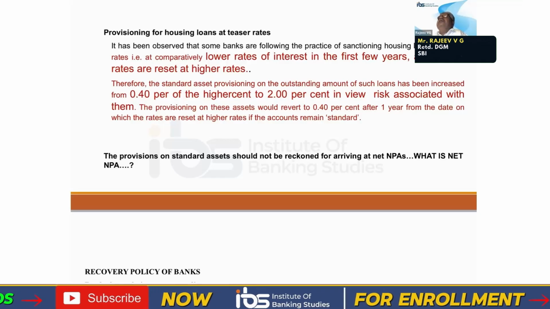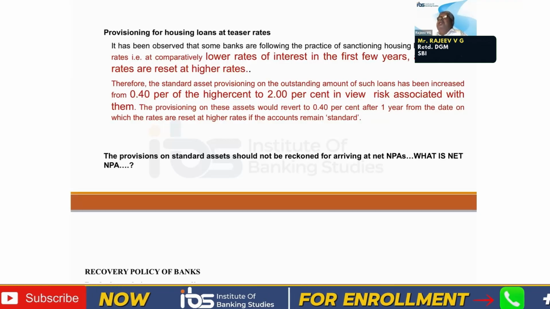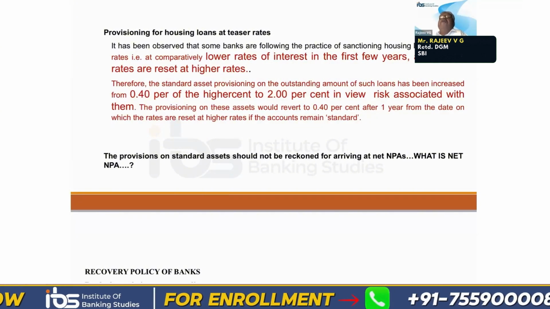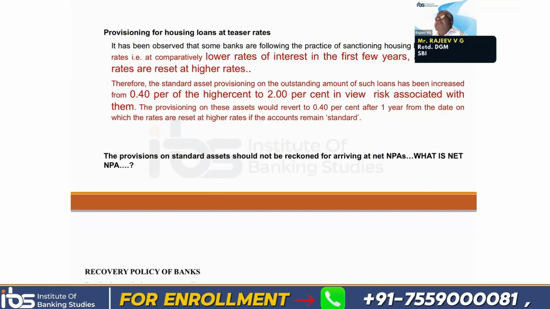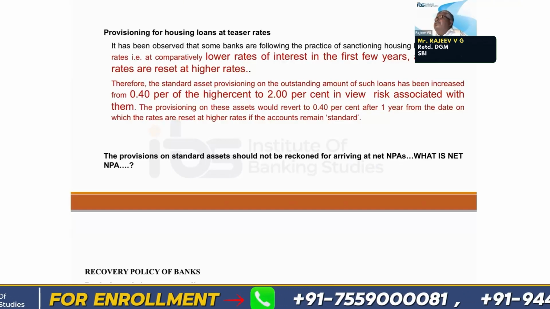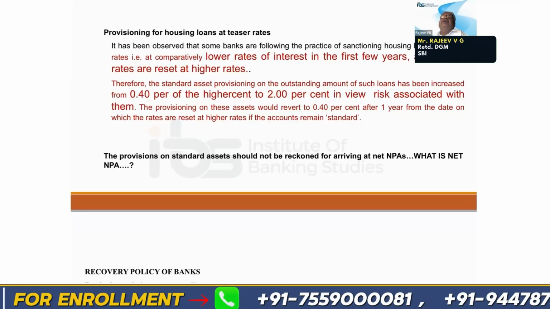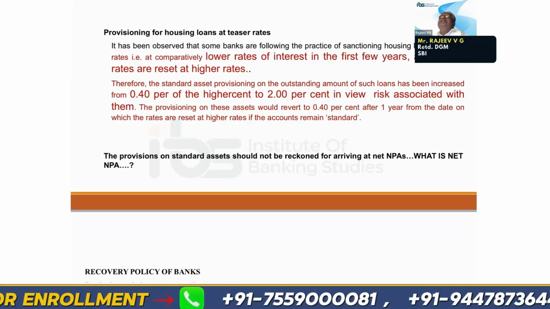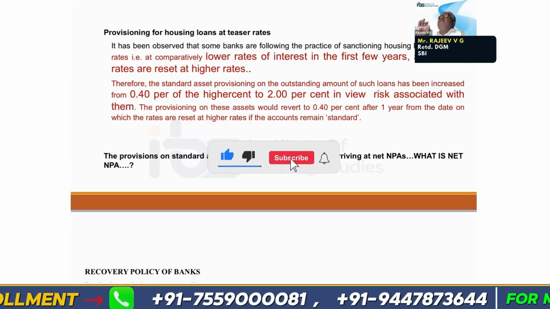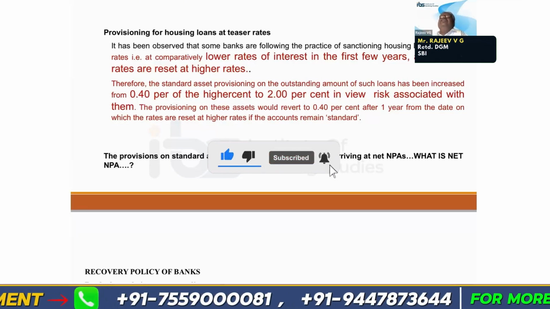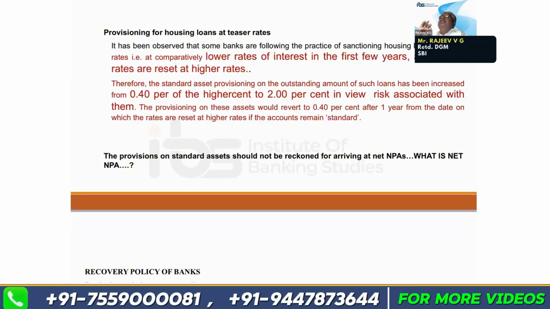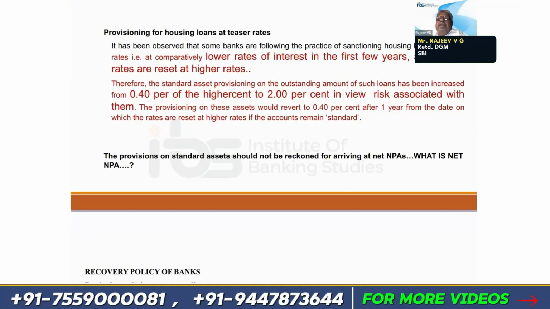Since more risk is there, more provision has to be made in respect of teaser rate loans for the period for which the concessional rate is given. If it is for 1 year, for that 1 year. And if it is for 2 years, then for 2 years, you have to provide additional. That is, 0.40 will not suffice. Instead of that, you have to provide 2% for teaser rate loans during the period for which the teaser rate is offered. You have to provide 2% of the outstanding amount.